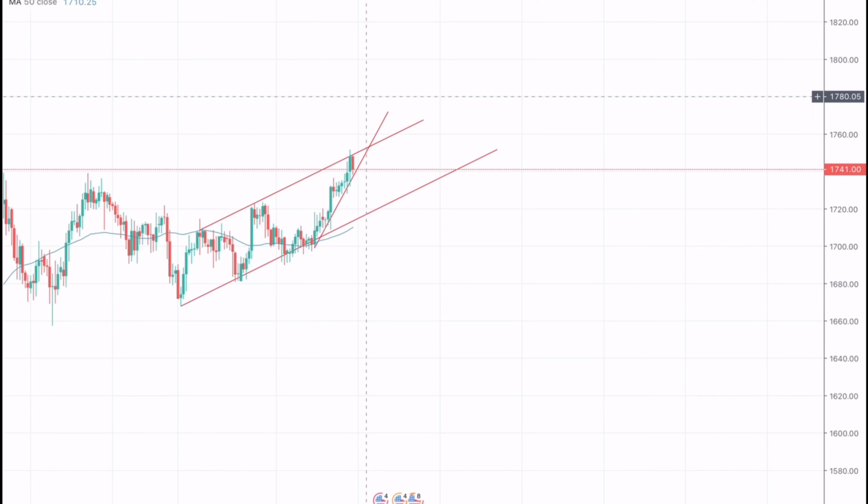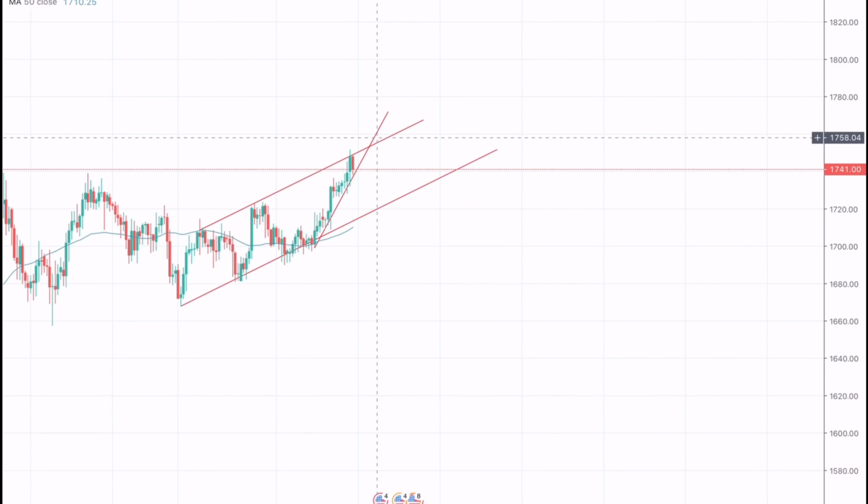A sale position can be created over there with a TP of 1725.